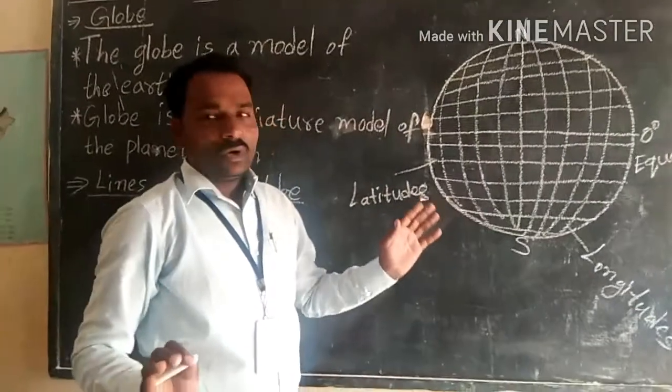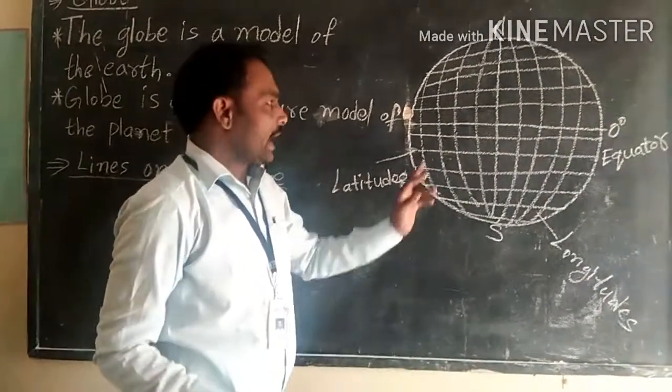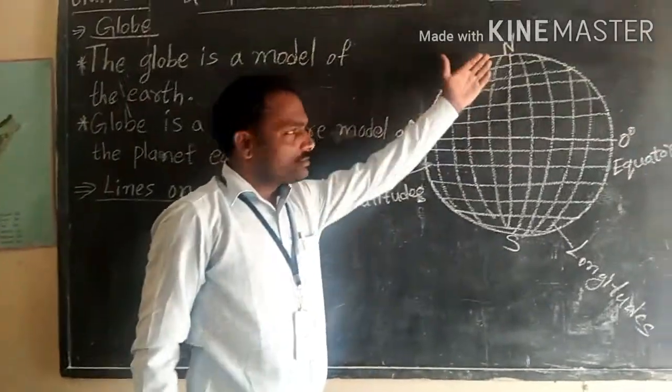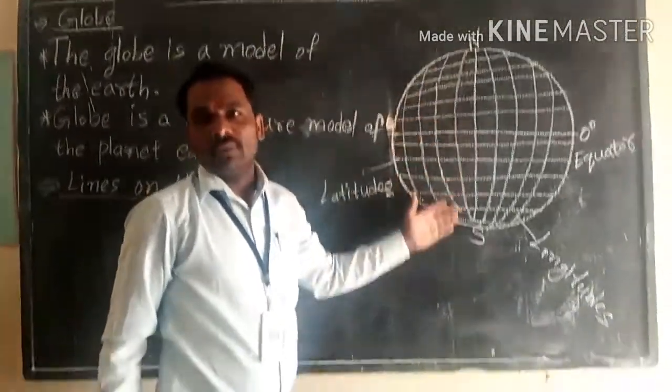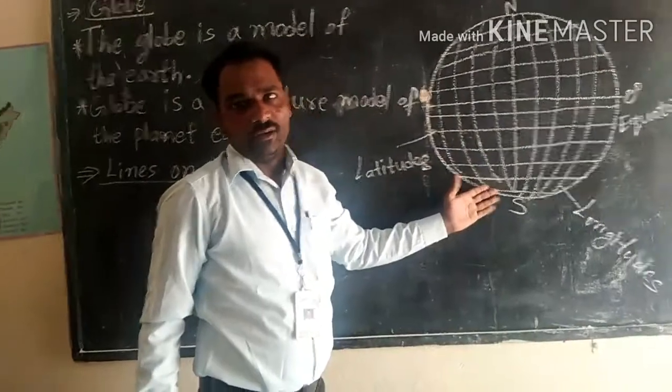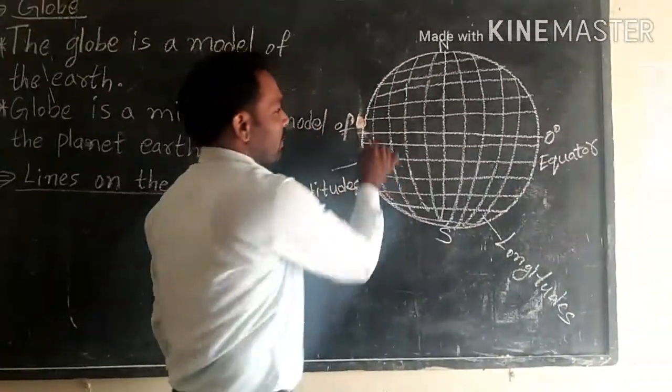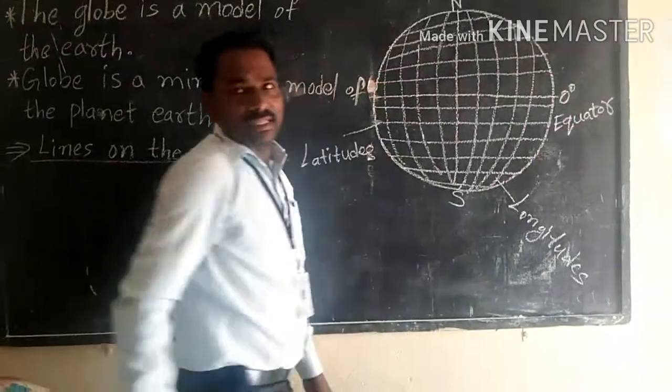You need not be confused, children. Lines which are passing from west to east are called latitudes. Lines which are passing from top to bottom are called longitudes. And there is one long line that is called the equator. It is passing near 0 degrees.